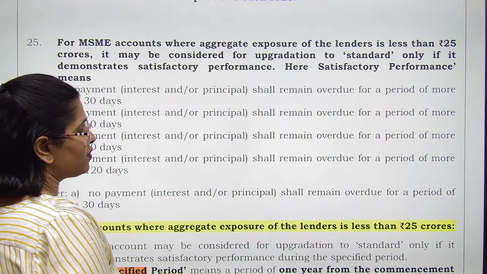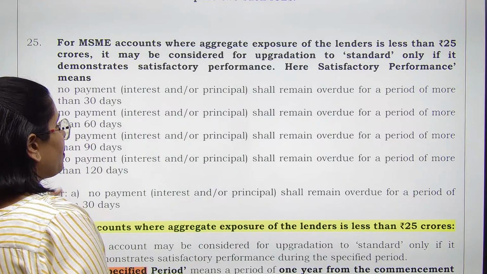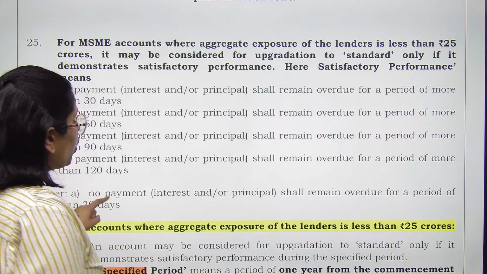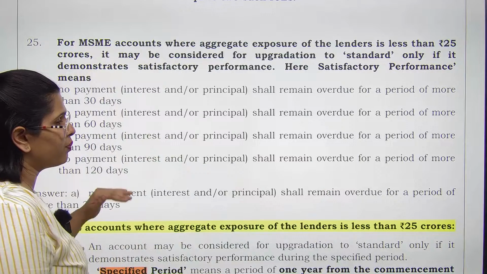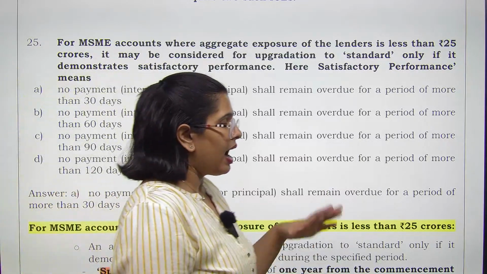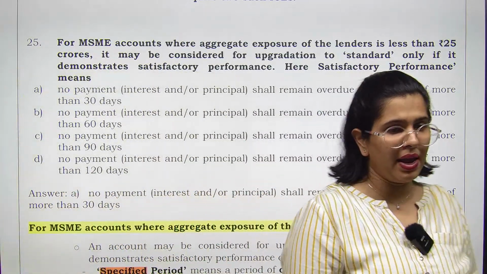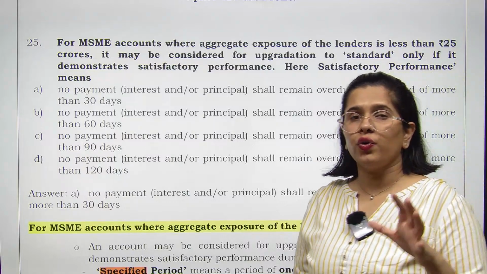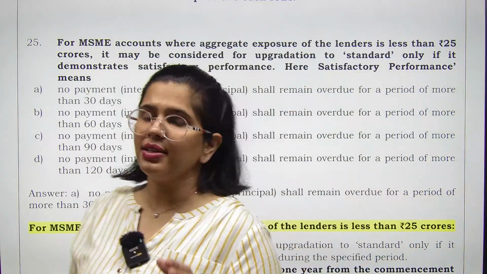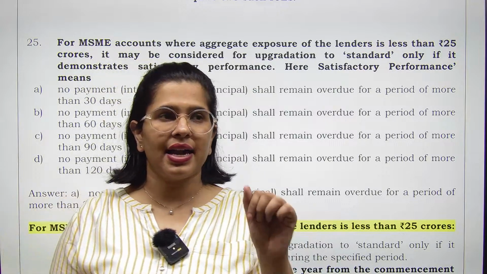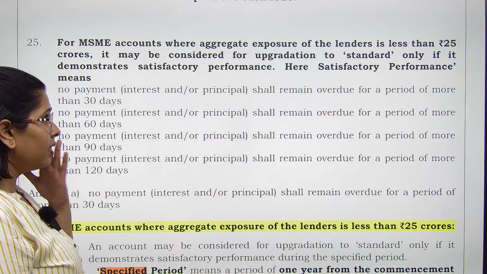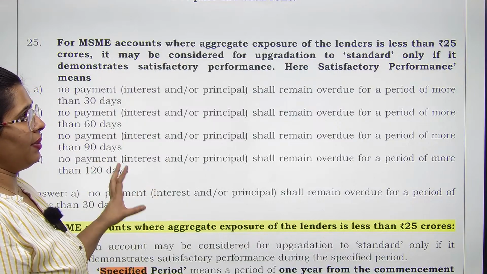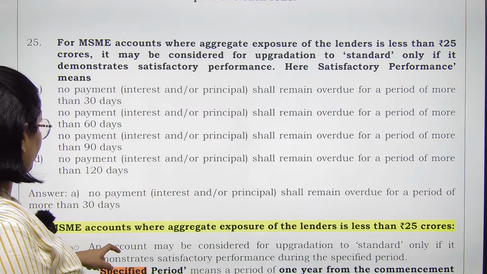If there is satisfactory performance. Satisfactory performance का मतलब क्या? If no payment remains overdue for a period of more than 30 days. अगर 30 दिन के टाइम पीरियड में कोई भी पेमेंट ओवरड्यू नहीं है, then that is something we consider as a satisfactory performance in relation to an MSME. ठीक है, in relation to MSME, that is something we consider as satisfactory performance.